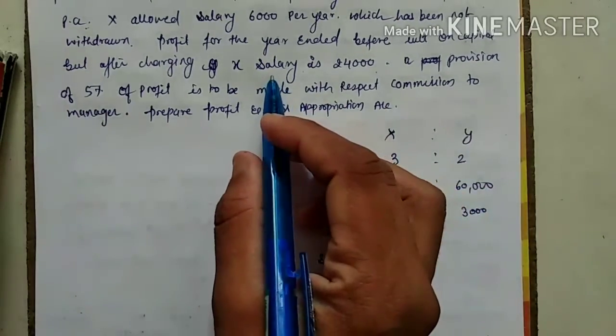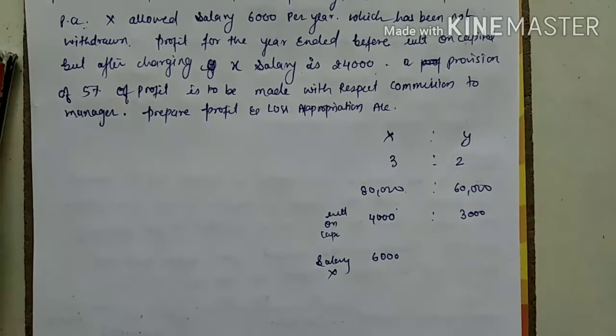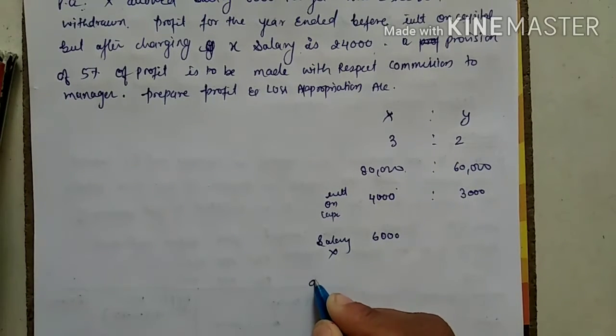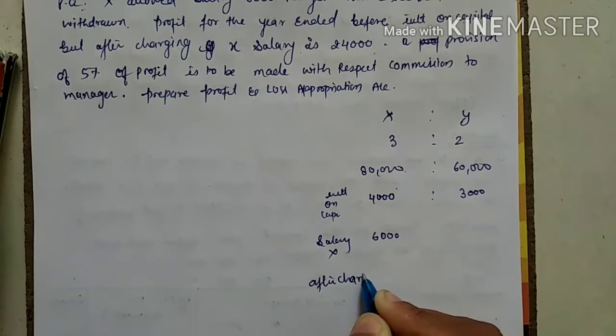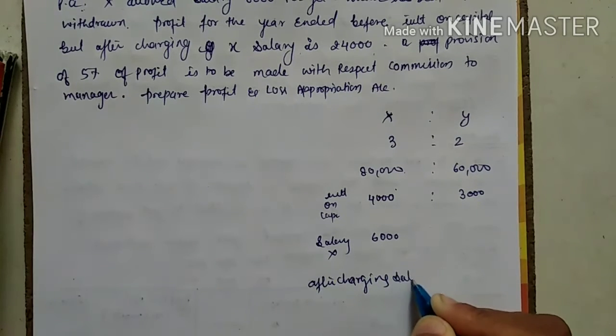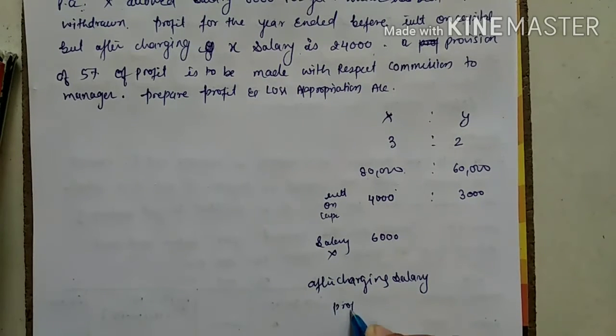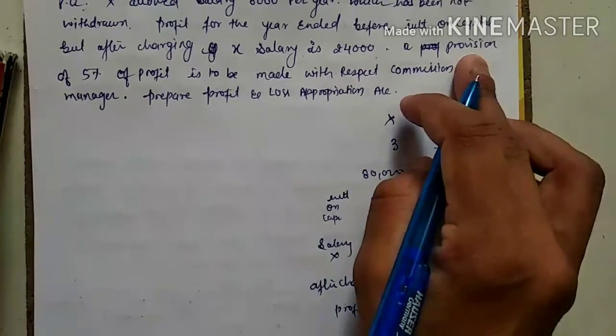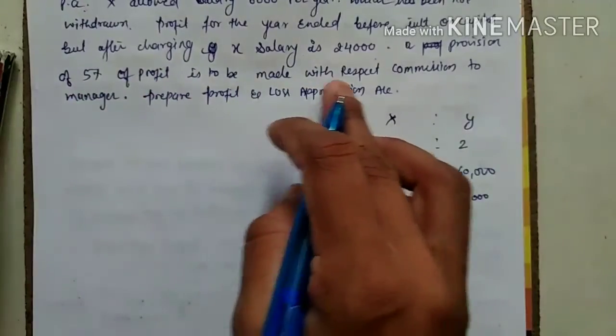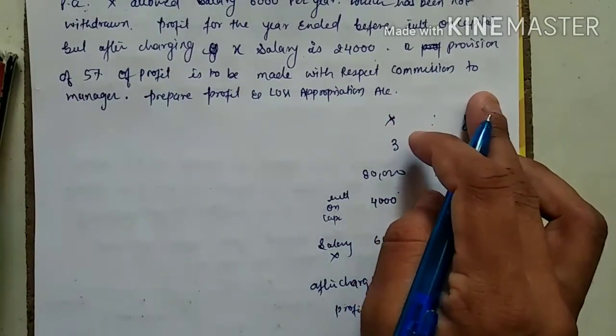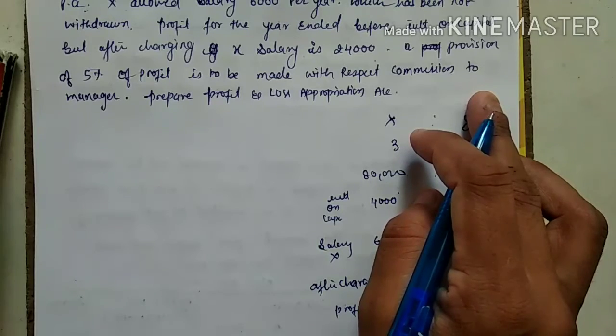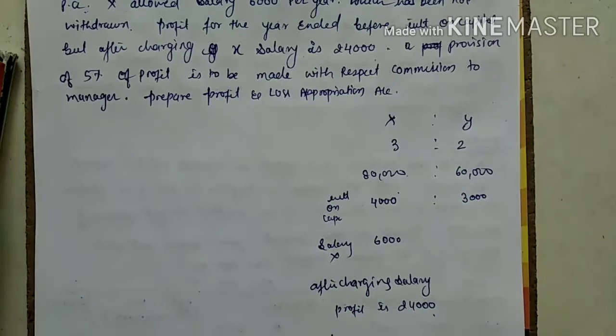Okay, salary is already charged in the P&L. After charging salary, profit is 24,000. The provision of 5% on profit is to be made with respect to commission to the manager. We have done this in final accounts, I think, the commission we have calculated. So we have to make the provision of 5% on profit for whom? Manager's commission.